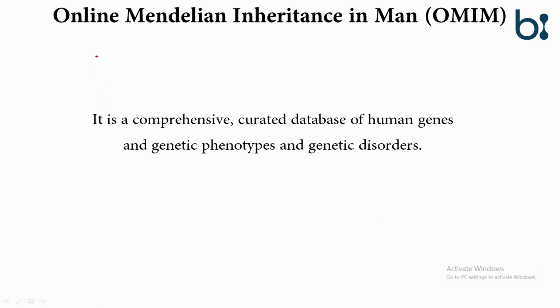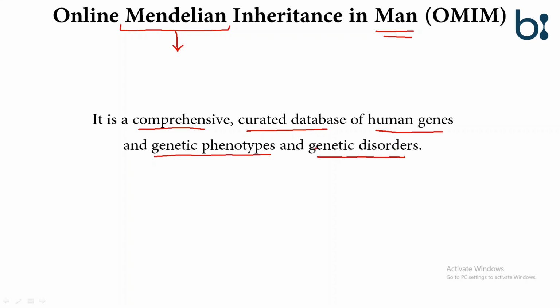The first database is the Online Mendelian Inheritance in Man. The database is majorly focused on human beings. We know that the Mendelian theory is based on phenotypic changes. It is a comprehensive, curated database of human genes, genetic phenotypes, and genetic disorders.